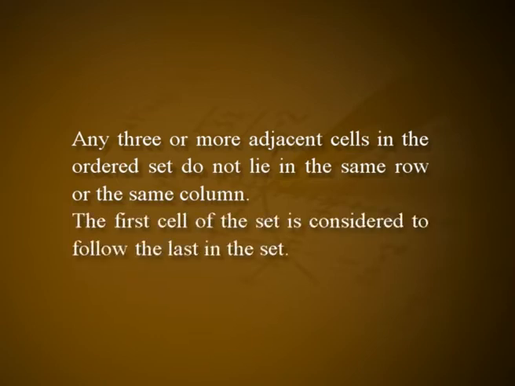The first cell of the set is considered to follow the last in the set. If we join the cells of a loop by horizontal and vertical segments, we get a closed path satisfying 1 and 2 above.